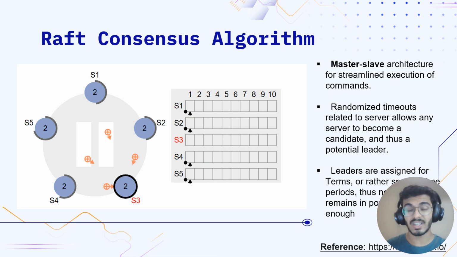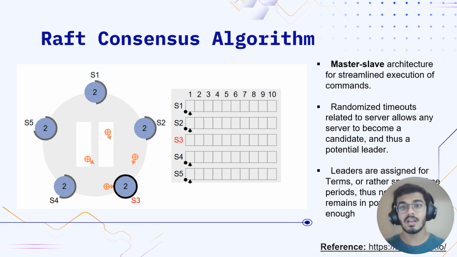As I was mentioning before, each server has a timeout period. When the time of that particular server ends, it will transition into a candidate stage, thus starting an election. In order to make the process more fair, randomized timeouts are assigned to each server. Now, in a practical system, timeouts between 150 to 300 milliseconds would be assigned to each server. This assures the system that no more than 2 or 3 servers would be timing out at the same time. Hence, not many nodes would be rushing in the election hoping to become the leader.